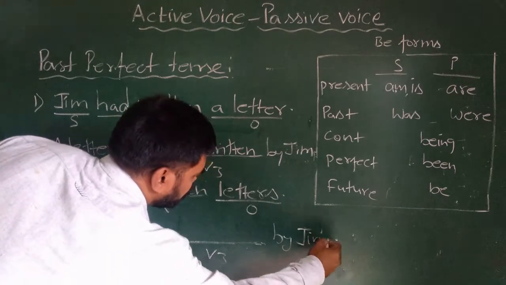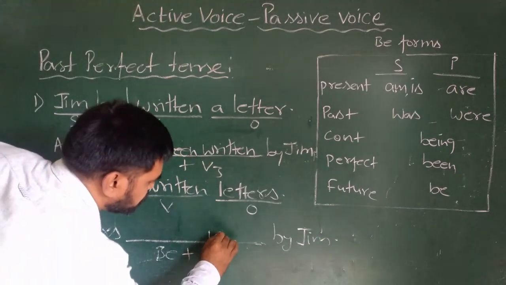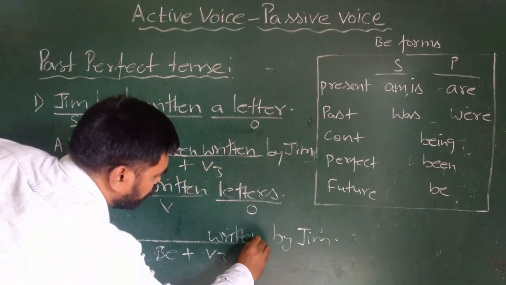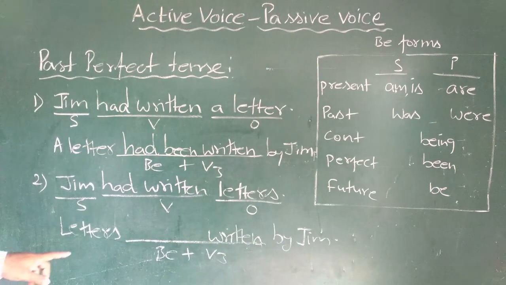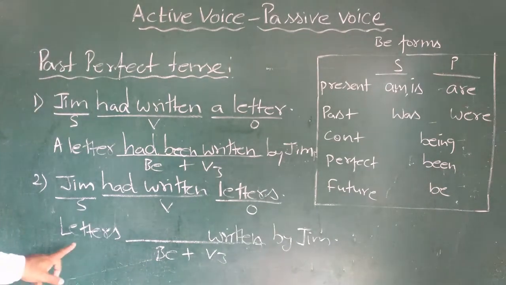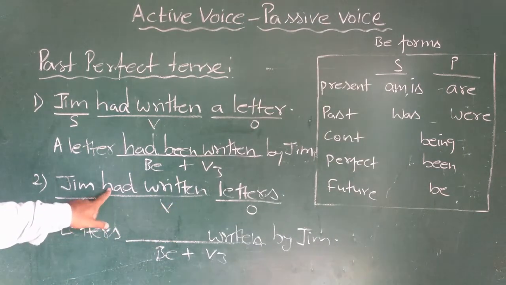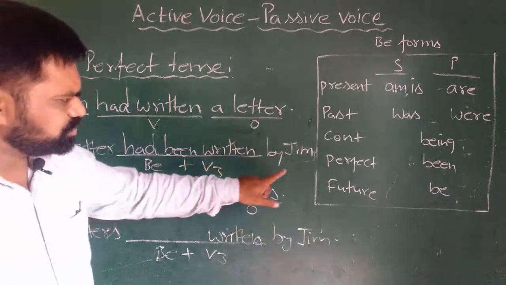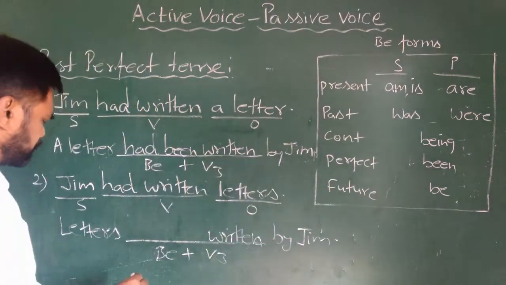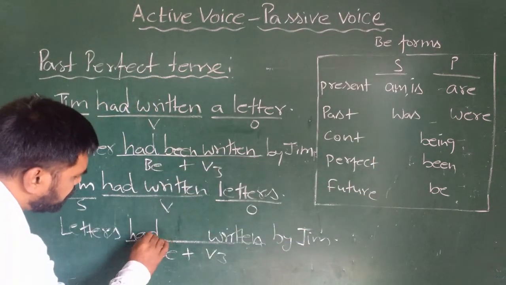We know V3, written. Only thing we have to do here is decide the be form. So letters is plural, the verb is past perfect tense. So for plural past we use had, for perfect tense we use been. So it will be letters had been